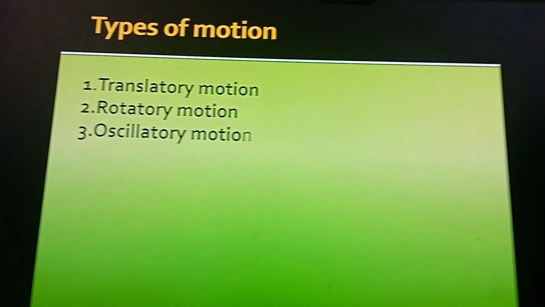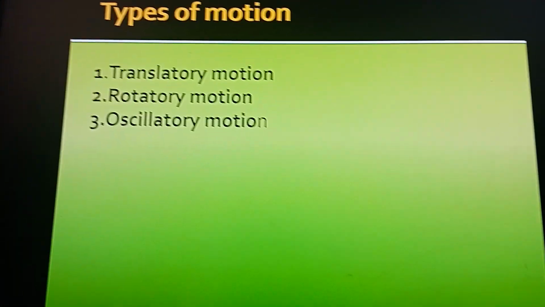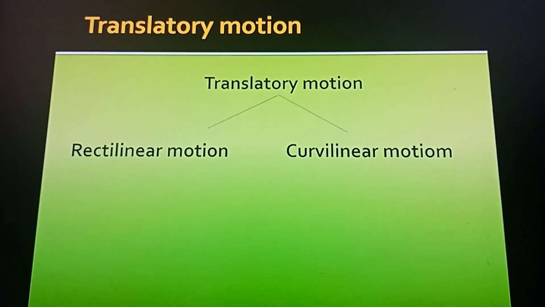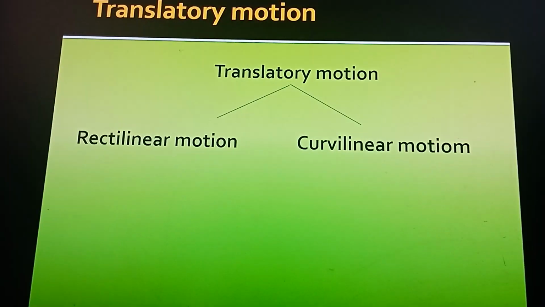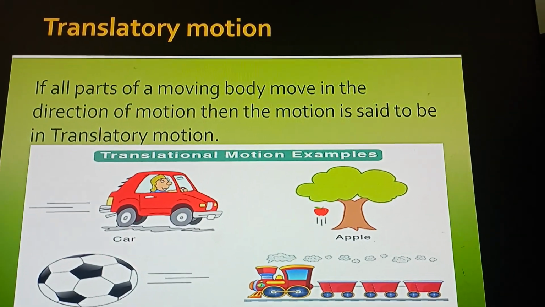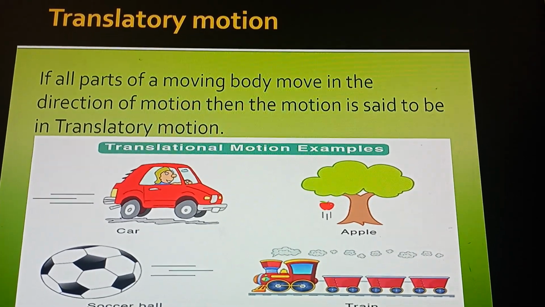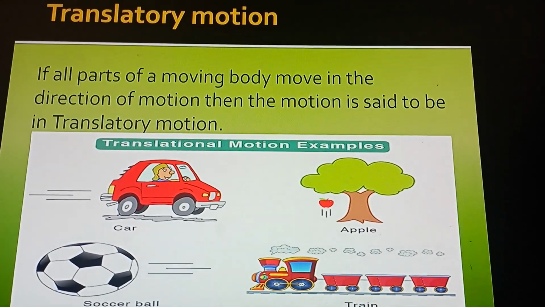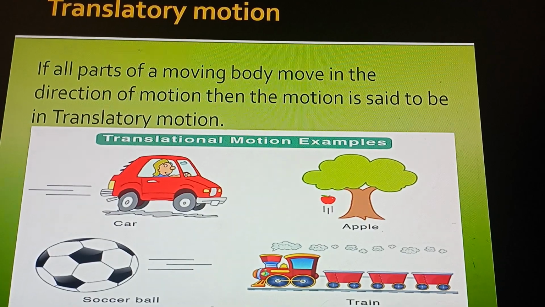We will see different types of motion. There are three types of motion: translatory, rotatory and oscillatory. Again, in translatory motion there are two types: rectilinear motion and curvilinear motion. We will see what is translatory motion. If all parts of a body move in the direction of the motion, then the motion is said to be translatory. See the first example, a car moving on the road.